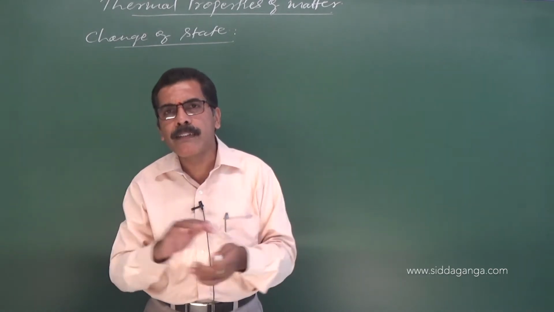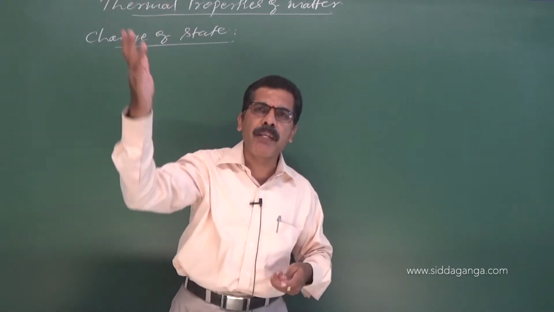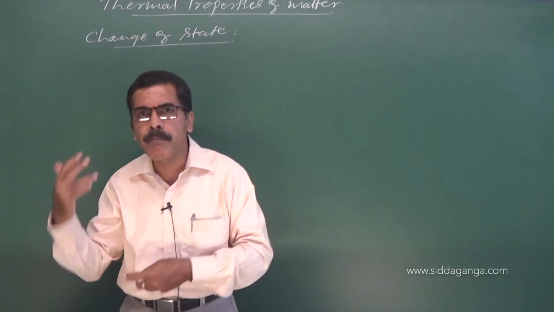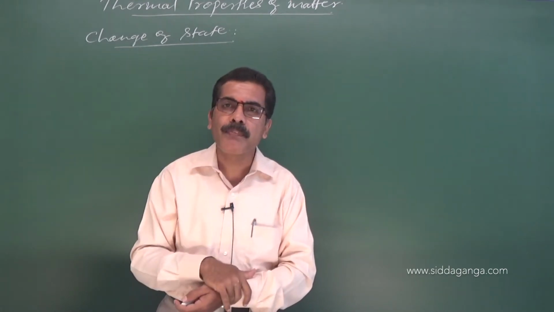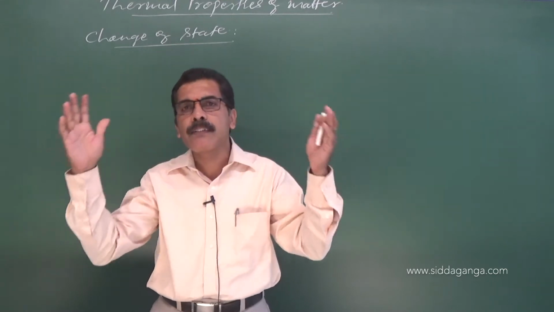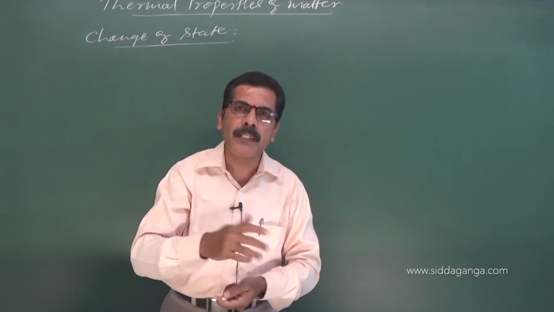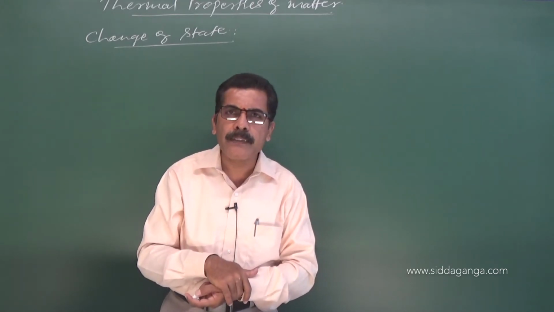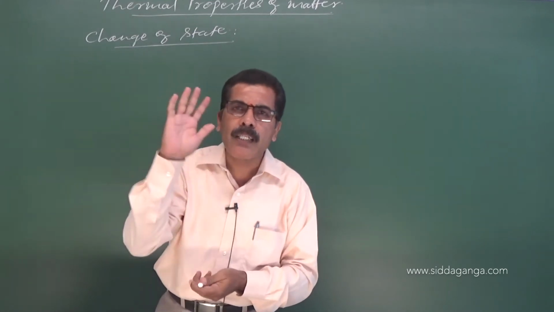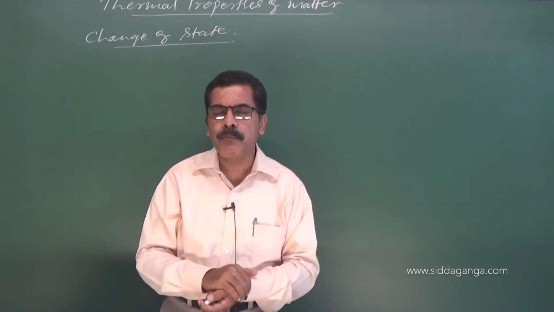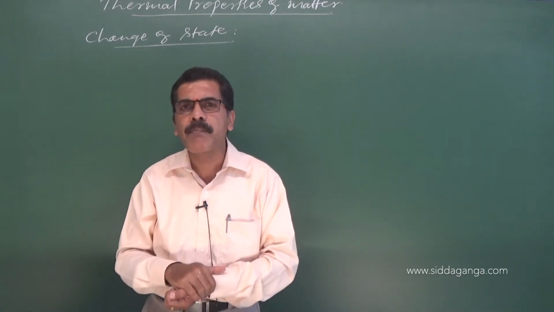Under normal conditions, you will see only 3 states. Only at extremely high temperature and pressure will you be able to witness the plasma state. For example, if you take the sun, the core of the sun is at very high temperature, and you know that the sun is giving out an enormous amount of energy by the thermonuclear fusion process. The matter present in the core of the sun is in the plasma state.